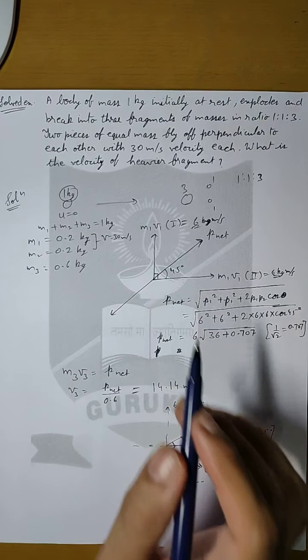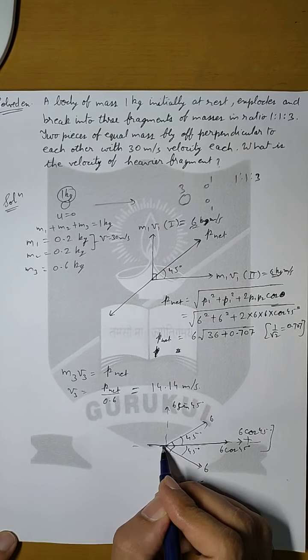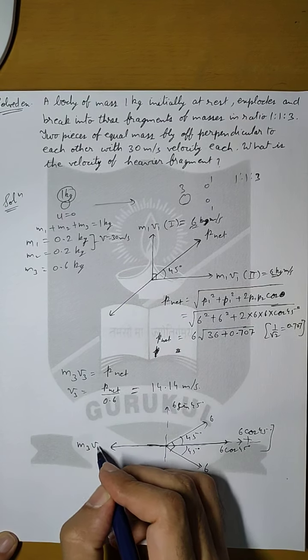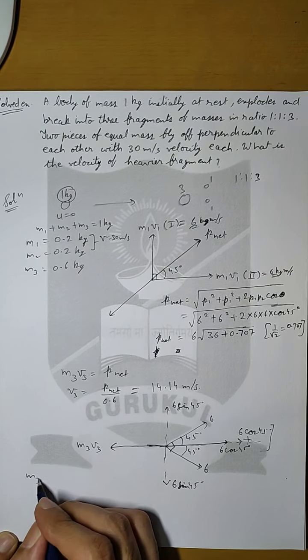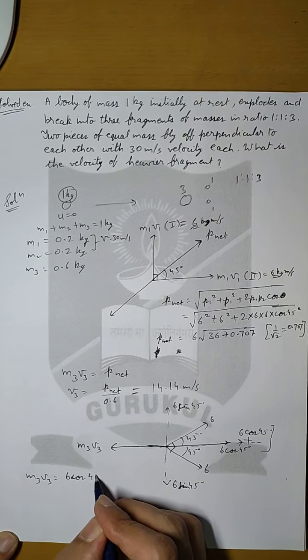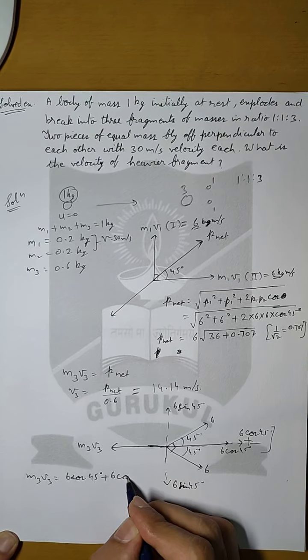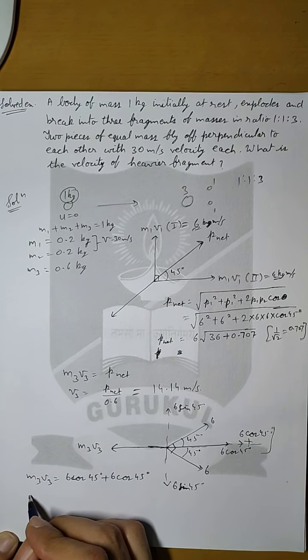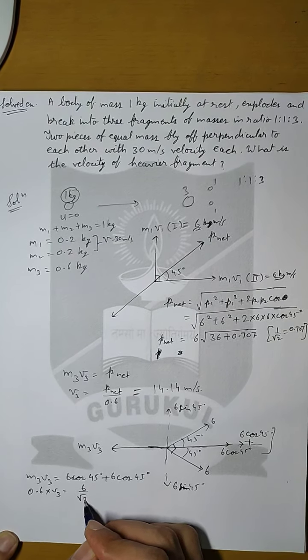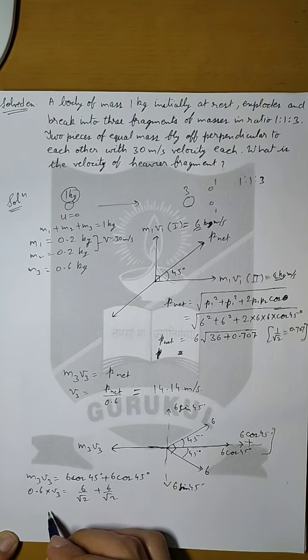That means the third particle which is flying off in the opposite direction of the resultant, its momentum m3 v3 will be equal to 6 cos 45 degrees plus 6 cos 45 degrees. 0.6 into v3 will be equal to 6 by root 2 plus 6 by root 2.